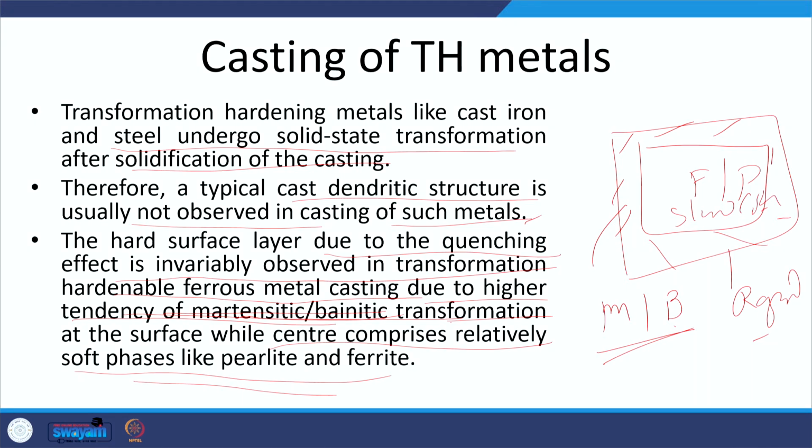Now I will summarize this presentation. In this presentation, we have talked about the important factors which need to be seen to assess the quality of the casting. These may be in the form of dimensional accuracy, surface finish, the microstructure, mechanical properties and the chemical homogeneity of the casting, apart from the soundness of the casting.